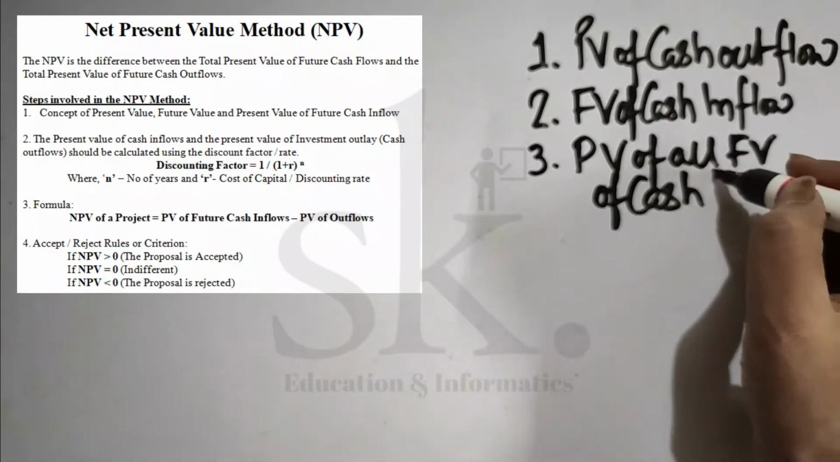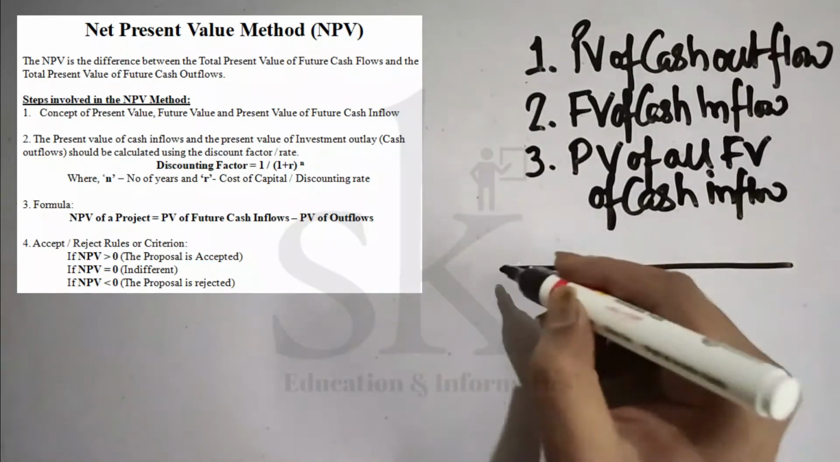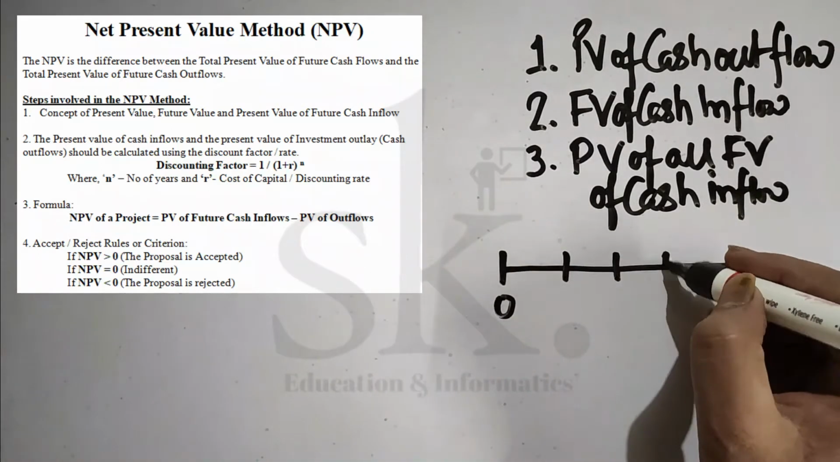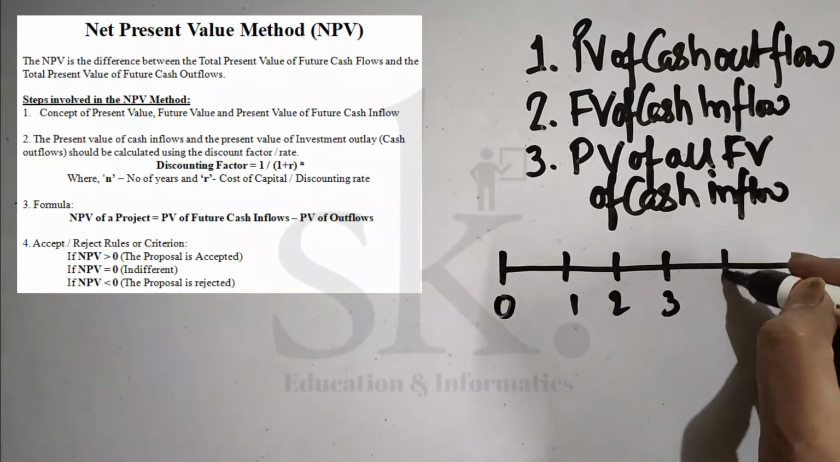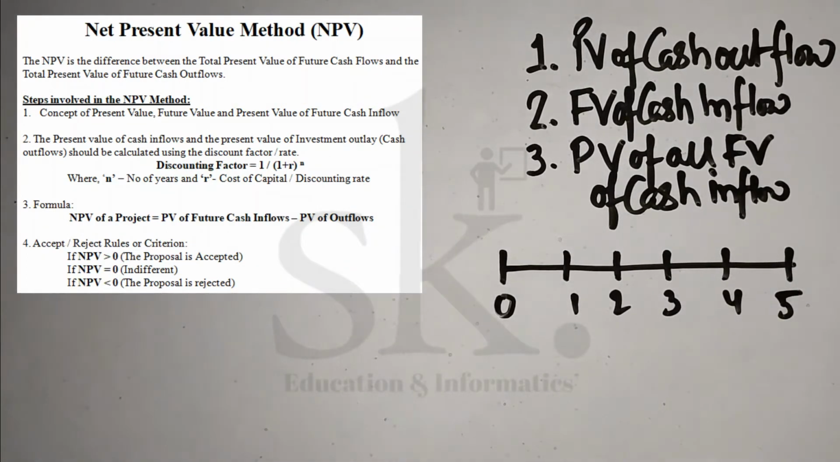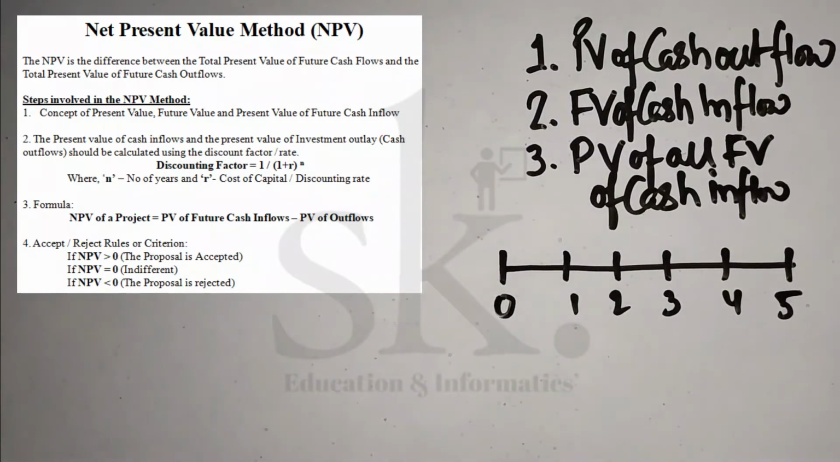What it means is, for example, if the investment is happening in the 0th year, and after the first year, second year, third year, fourth year, and say fifth year, we are getting a certain amount of inflows. So here is where the investment is happening.